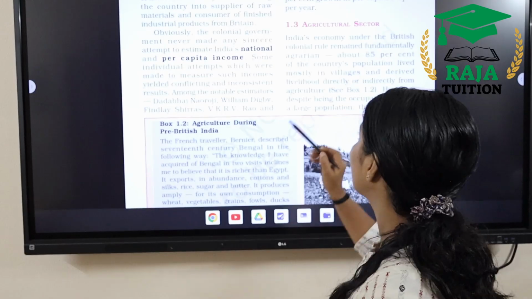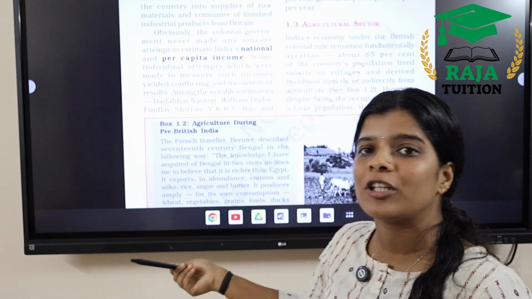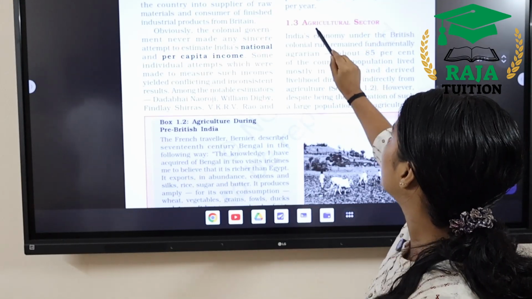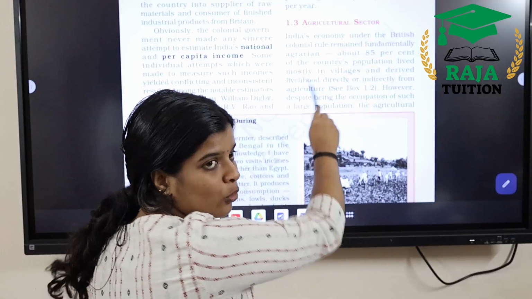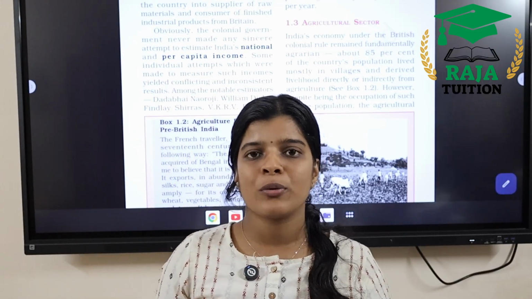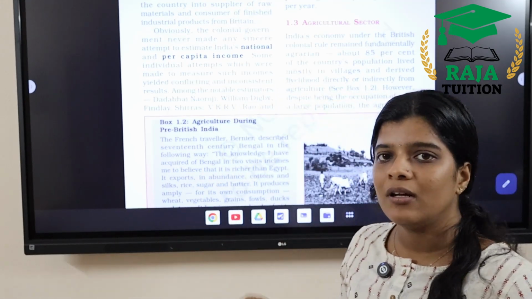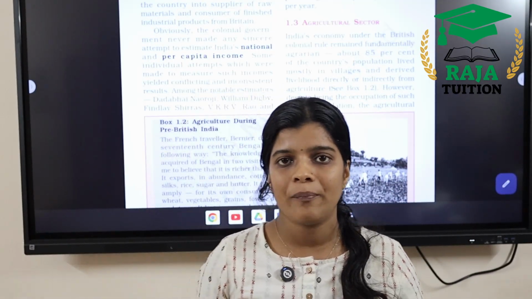Okay, now we can analyze each sector, what happened to each sector at the time of British rule and right after the British rule. First, let us analyze the agriculture sector. We all know that agriculture and allied activities are included in the primary sector. All of you know that there are 3 sectors in an economy: primary, secondary and tertiary. Agriculture and allied activities are in the primary sector, the secondary sector includes industry and manufacturing, and the tertiary sector includes the service sector.